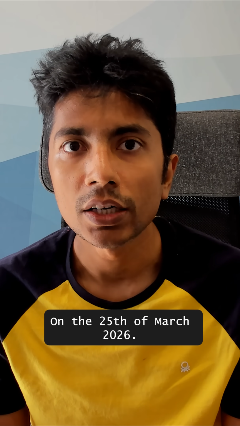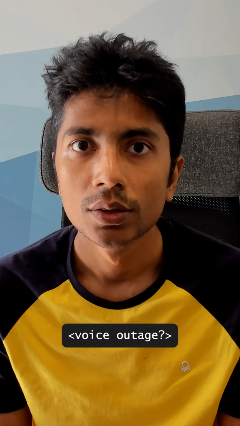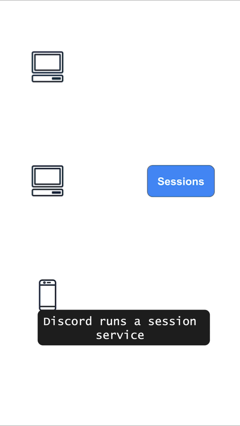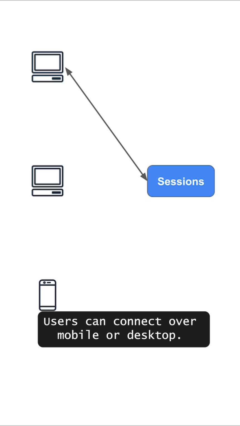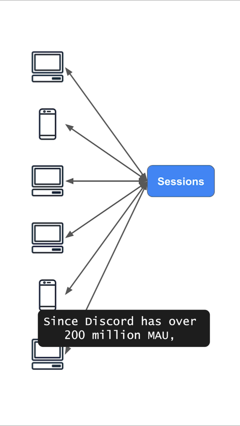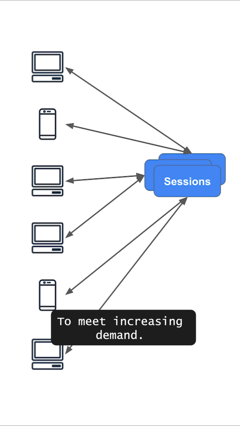On the 25th of March 2026, Discord had a major voice outage. This is a summary of its incident report. Discord runs a session service which manages connections for every user device. Users can connect over mobile or desktop and expect messages to be synced across devices. Since Discord has over 200 million monthly active users, the session service horizontally scales to meet increasing demand.